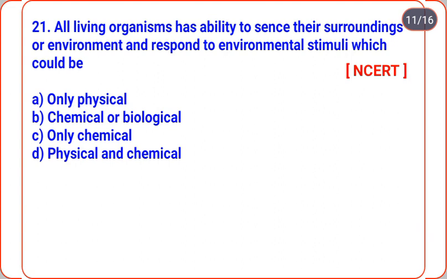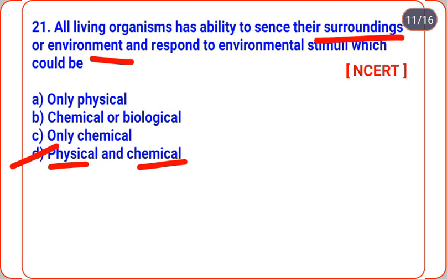Very easy question, and physical and chemical both are possible in this case. So option D is correct.